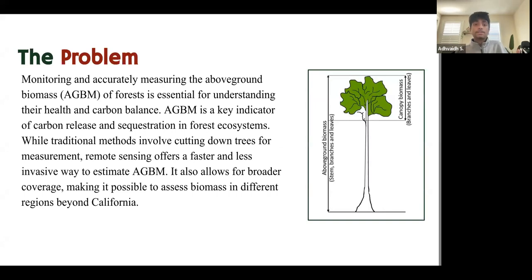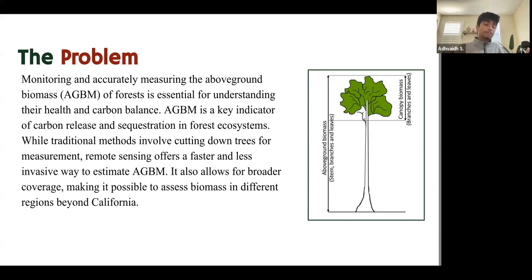To effectively address these challenges, many experts have proven that it is crucial to accurately quantify and monitor the above-ground biomass of forests. Above-ground biomass serves as a vital indicator for estimating carbon release and sequestration, which in other words is the carbon energy flow through the ecosystem. Above-ground biomass thereby provides insights into the overall health and carbon balance of forest ecosystems.